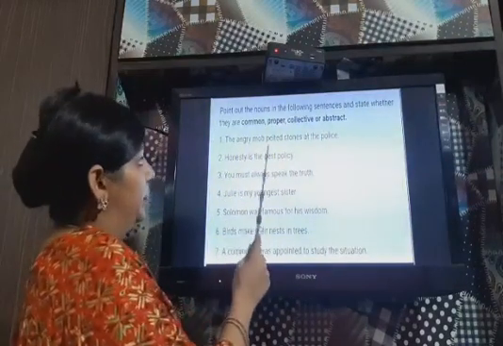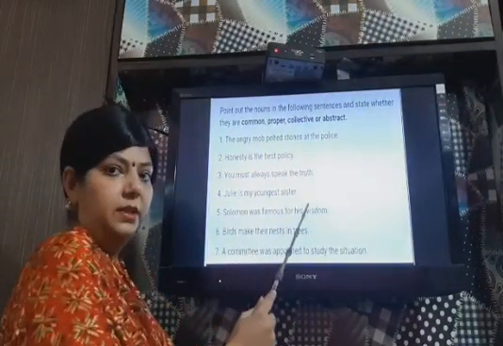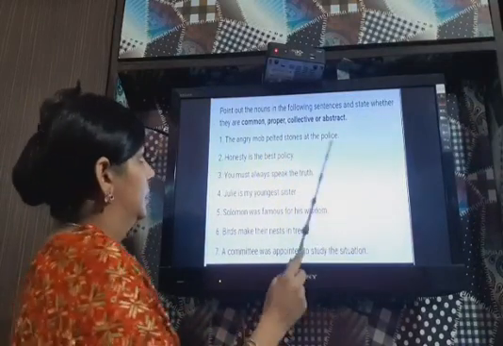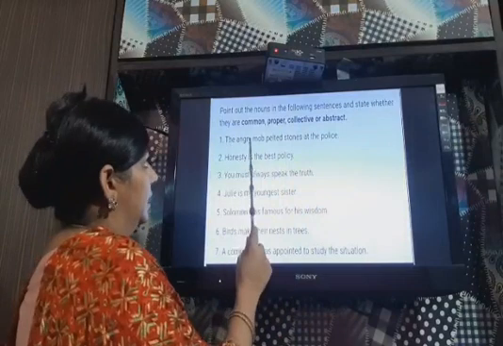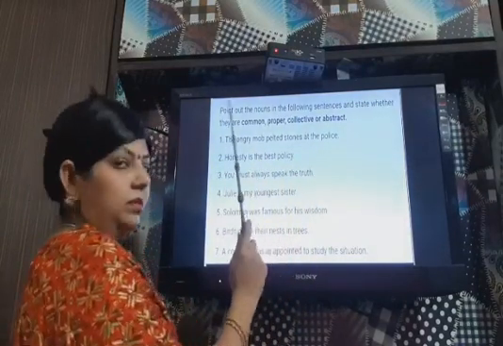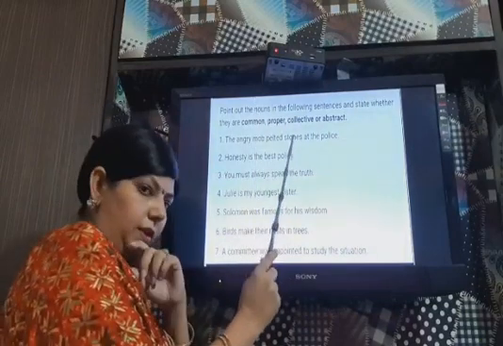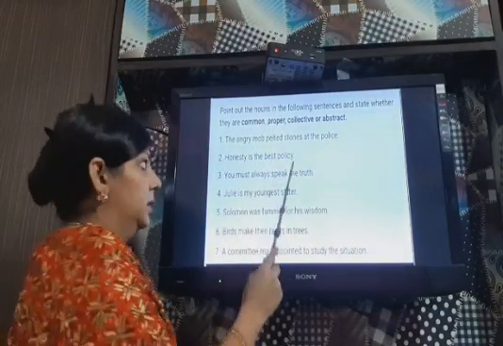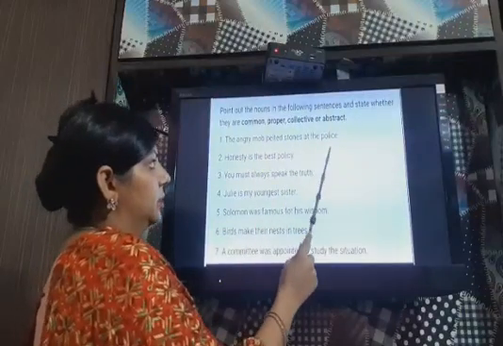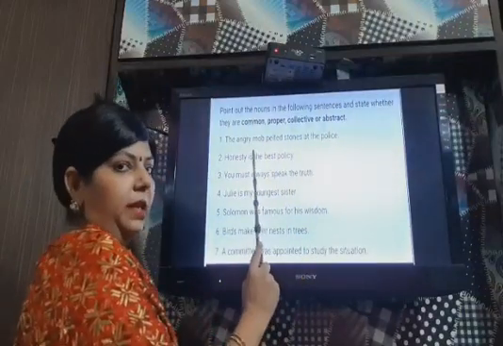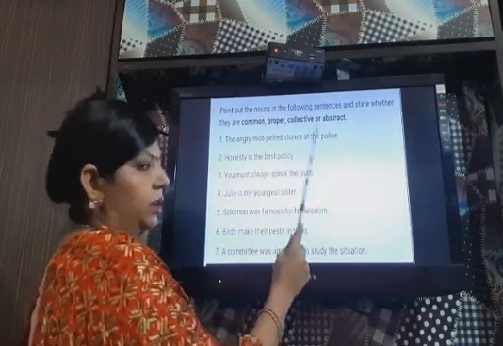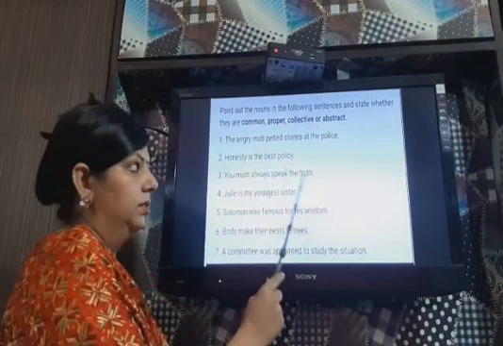Now we have to pick the nouns from these sentences and we have to tell what are their kinds. So let us see. The angry mob pelted stones at the police. Mob you know, angry people, angry crowd. That is called angry mob. So the nouns will be mob, stones, police. Can you tell me which noun is it? Mob, stones, police. Common noun.